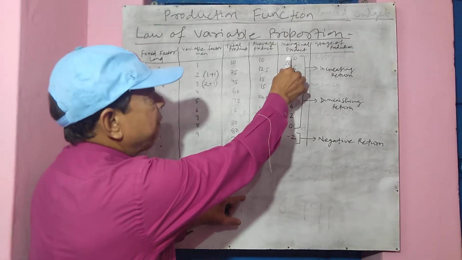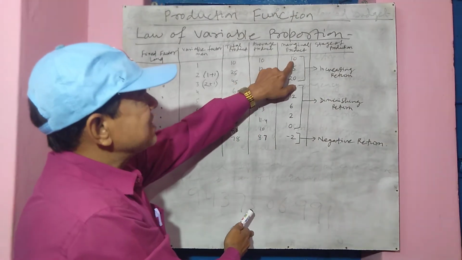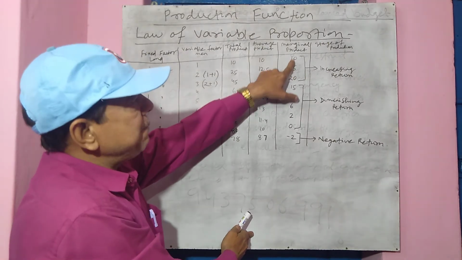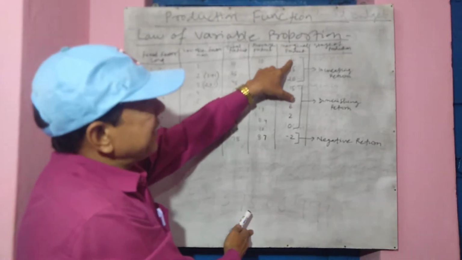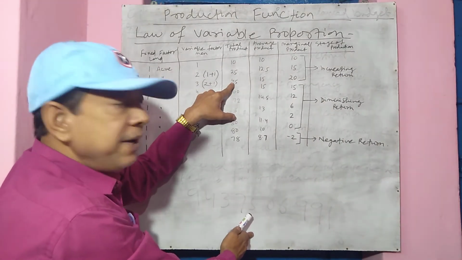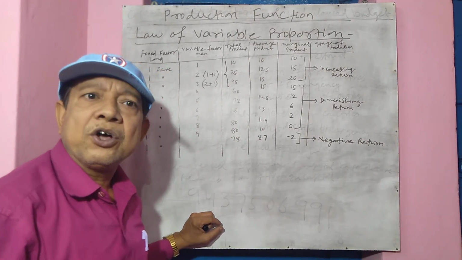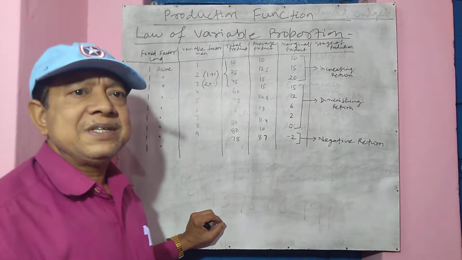Now when marginal product rises, what happens to total product? You see, when marginal product was 10, total was 10. When marginal product is 15, then 10 plus 15, total product is 25. When marginal product is 20, 10, 15, 20, total product becomes 45. Okay. So up to this we can say this is increasing return, because marginal product rises at an increasing rate and total product also rises at an increasing rate.